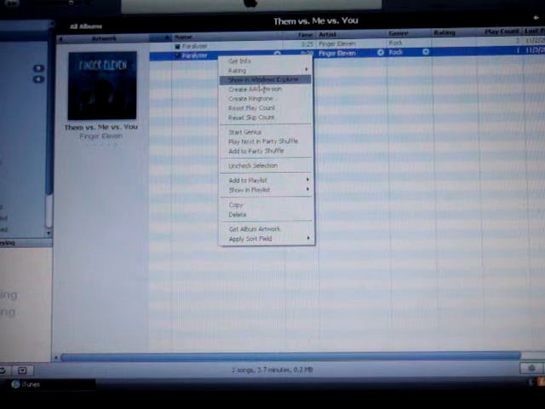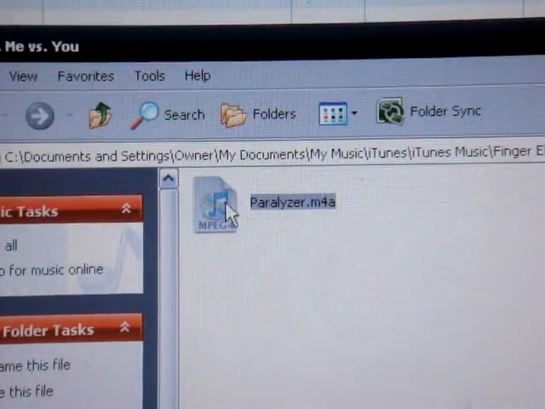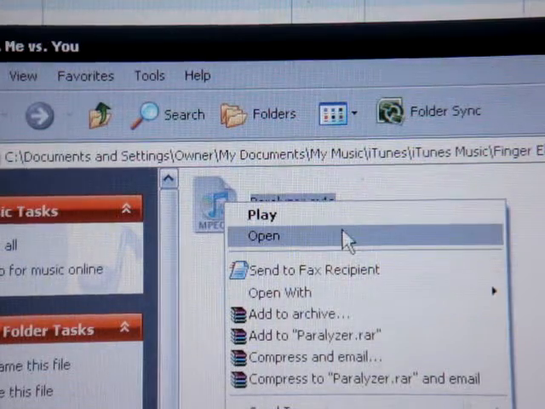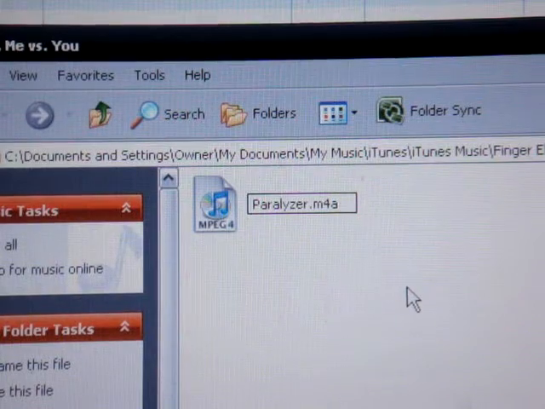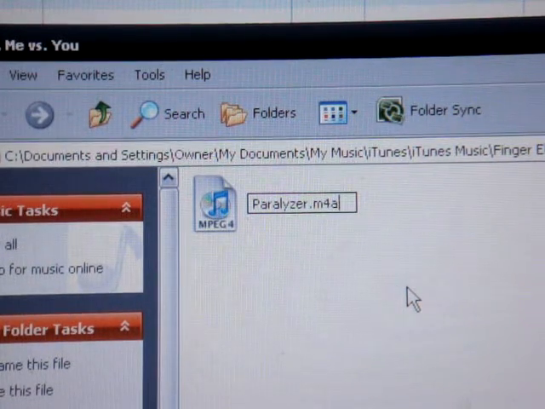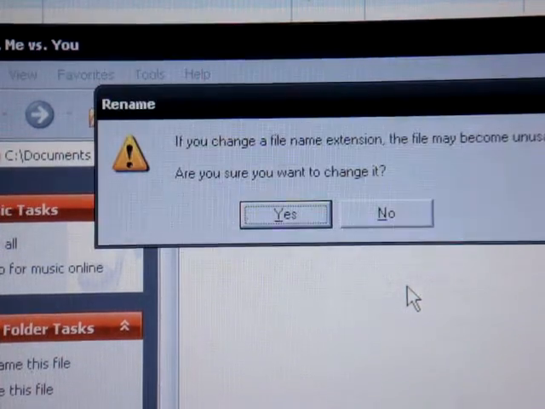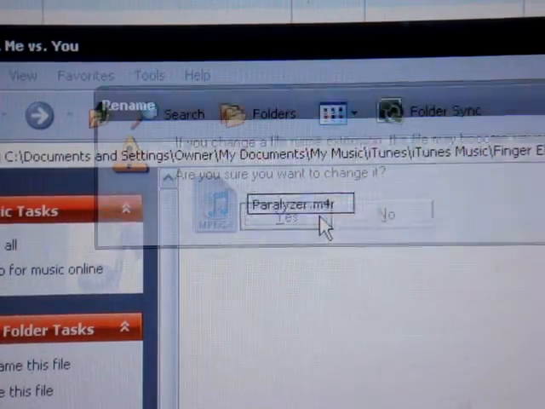On the third one down it will say show in Windows Explorer, and this window will pop up. Let me zoom in to show you guys. Alright, so there it is. Okay, now you right click again and you go on rename. Since it says M4A at the end, just backspace that and change it to R and click enter, and it will ask, and you just press yes.